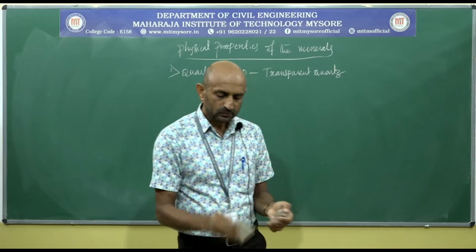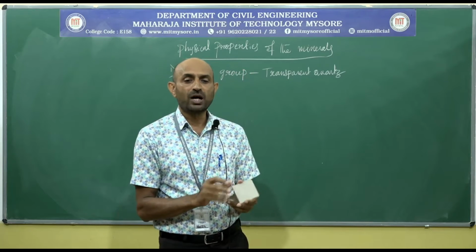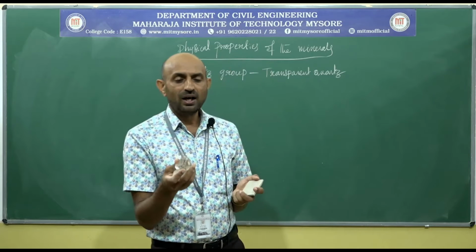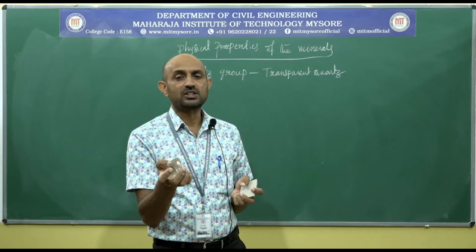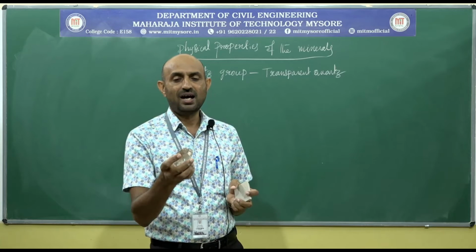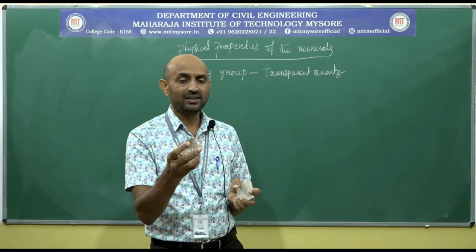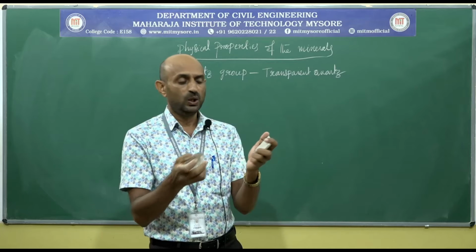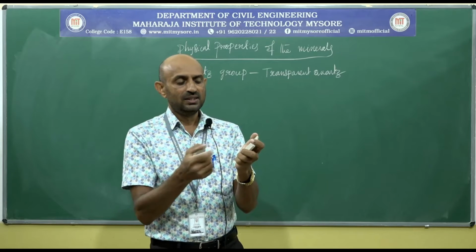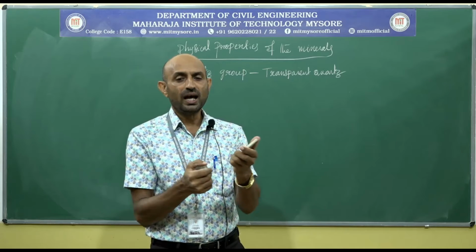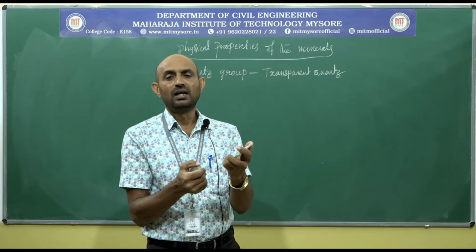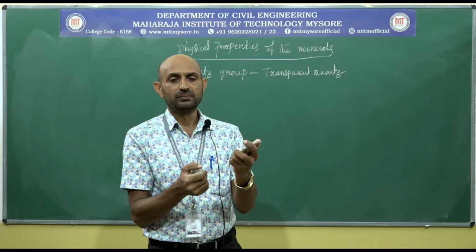Streak. Streak means powder form of this mineral. When a mineral has a hardness 1, that can be scratched with the help of our fingernail. When a mineral has hardness higher than this streak plate, definitely we cannot obtain powder form of this mineral. Streak plate usually has a Mohs hardness between 6.5 to 7.